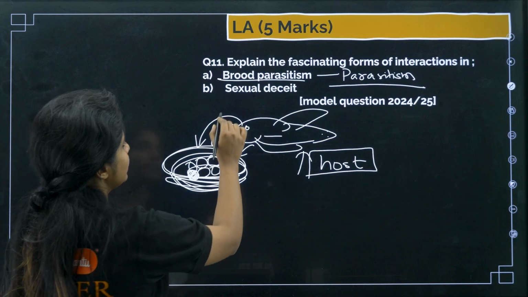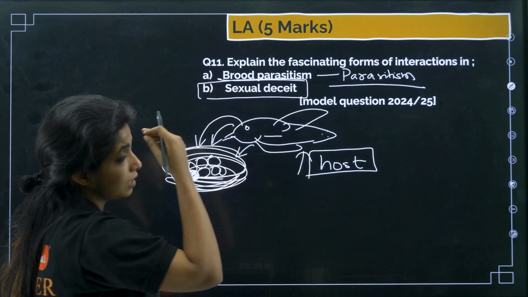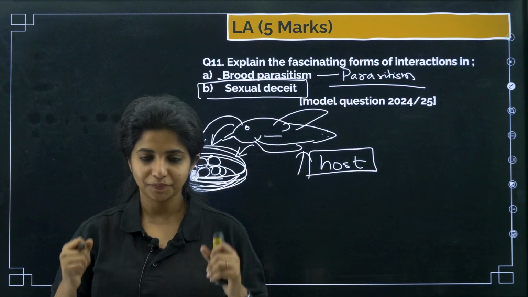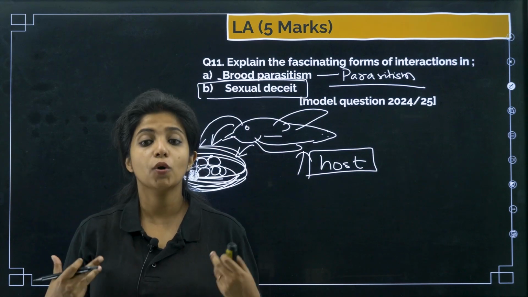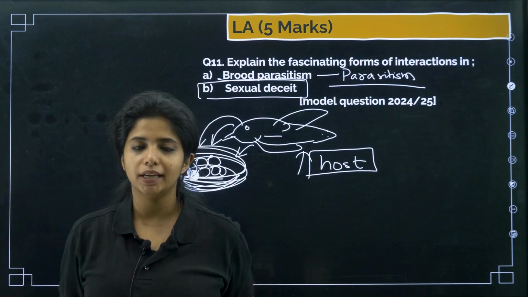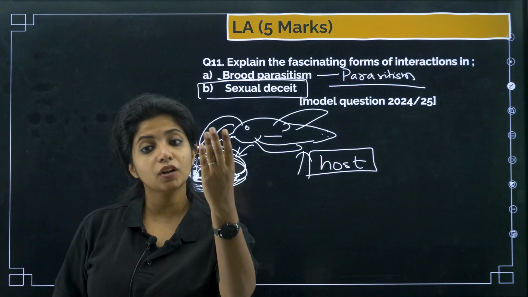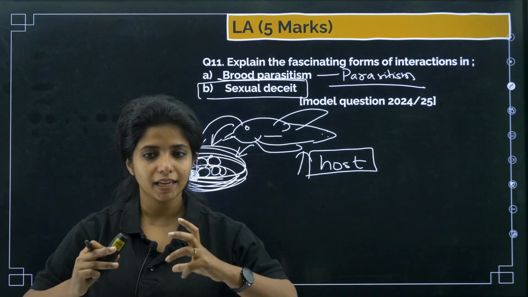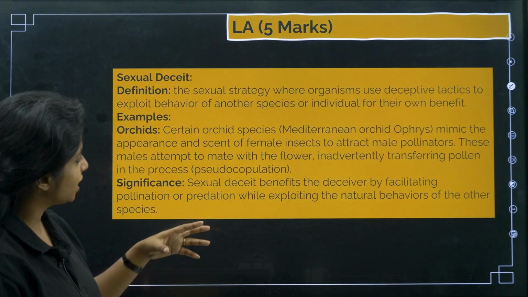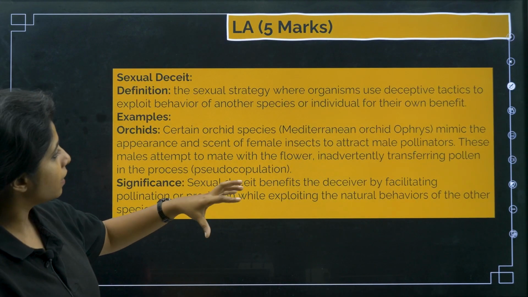Okay. Now, the next thing is sexual deceit. This is a next level thing. What is happening over here? There is a flower, the Mediterranean orchid. So, what happens? The Mediterranean orchid looks like the partner of a bee.